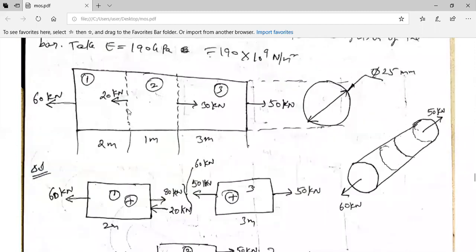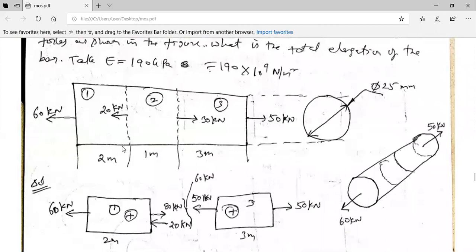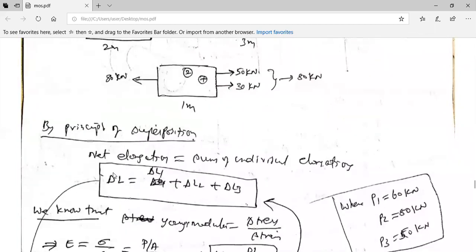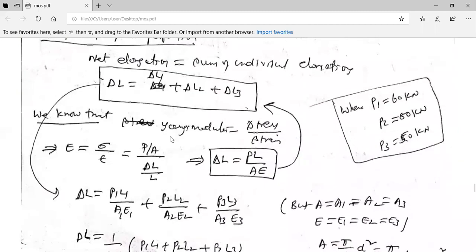Only 4 minutes is there, I'll try to find out. So what is the total elongation of the bar? Total elongation of the bar is delta L. You got this formula from Young's modulus E, which is equal to stress by strain. Stress is load by area in Newton per meter square. Strain is change in length by original length. So therefore, I can find out delta L.